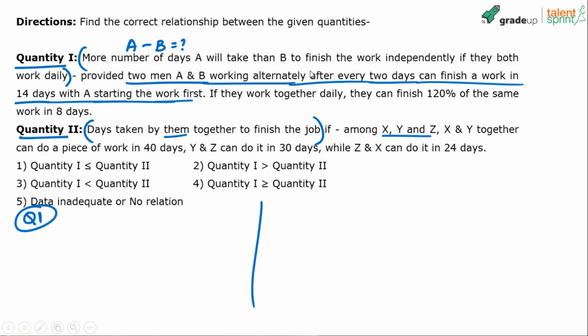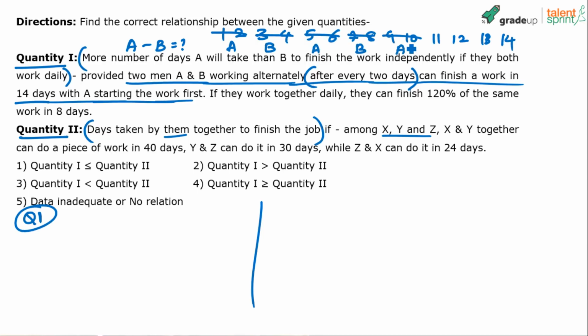Here, they are working alternately after every 2 days. Be very careful. Once you say after every 2 days, you cannot divide 14 days equally between A and B. Let's write 1 to 14 days. You don't have to do this in the exam, I'm just trying to explain the case here. Who will work on the first and second day? A. Third and fourth day? B. Fifth and sixth day? A. Seventh and eighth day? B. Ninth and 10th day? A. 11th and 12th day? B. And then on the 13th and 14th day, A comes back into the picture.